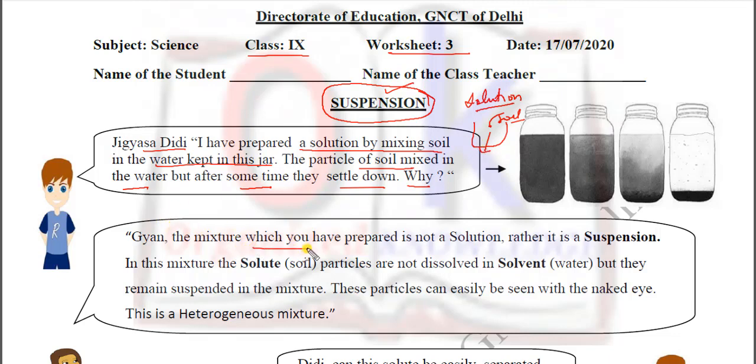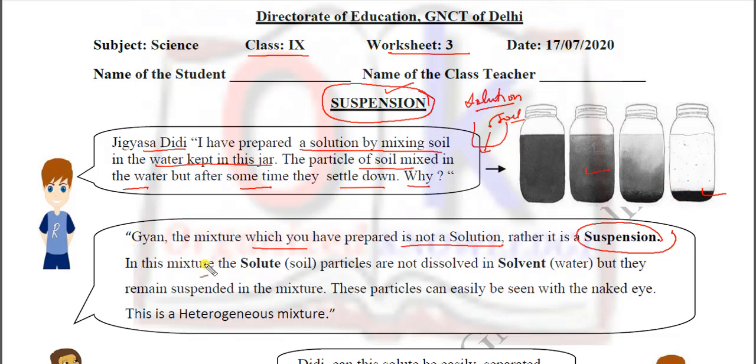Gyan, the mixture which you have prepared is not a solution. Actually जो ये mixture बनता है, this mixture is not a solution, because it is not stable. So ये stable नहीं है. कुछ टाइम बाद जो soil है वो नीचे settle down हो जाती है.